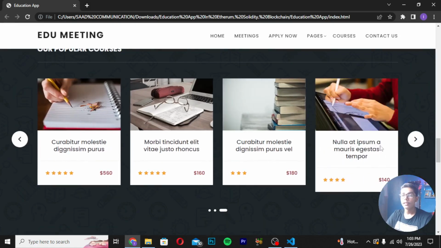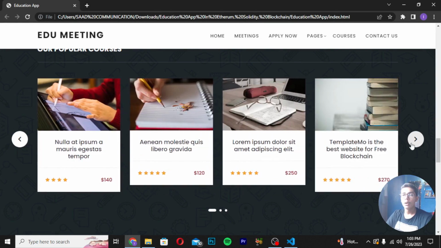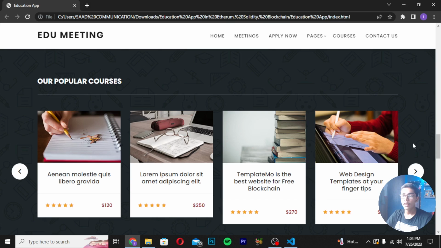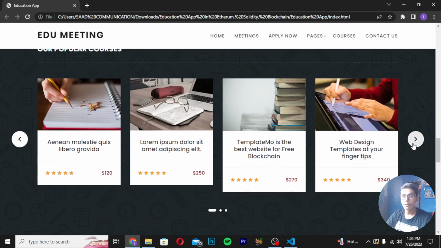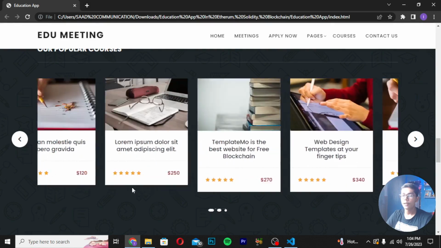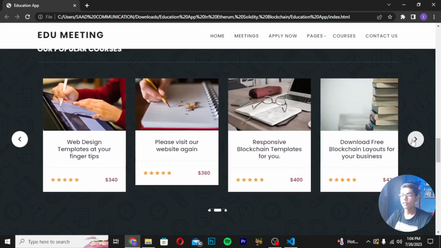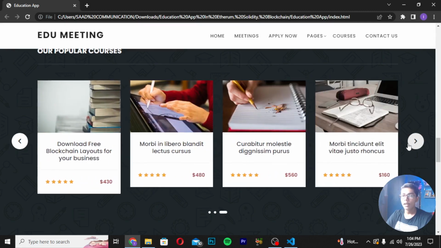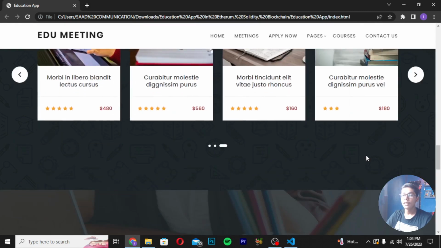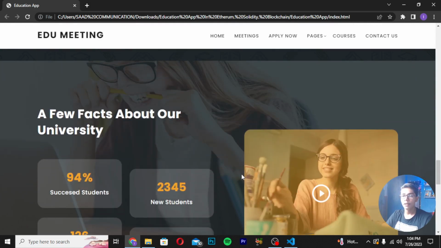Then if I move down, these are the popular courses of your website, you can see. So you will be getting all the popular courses which you have on your education application or education web application. We are getting an amazing slider effect here as well. You can see how good this amazing project is. You can put these amazing effects here in your application, so it will be really amazing for you and for your users as well, so they can enjoy the website which you have built.